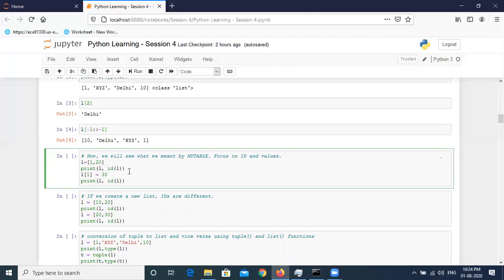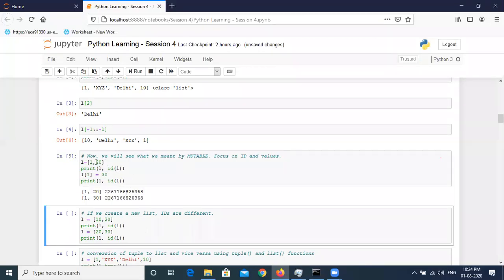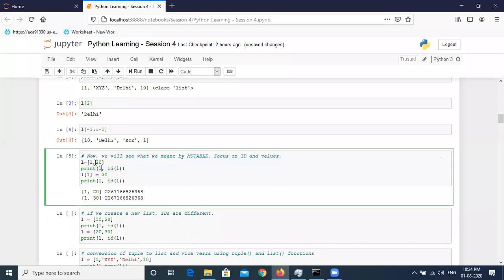Let's check the output. You can see that first the list was printed, 1 comma 20, and then we replaced the value from 20 to 30 at index 1, and then again printed the list. Then it has returned 1 comma 30. This makes the list mutable because we have altered an existing element of the list, and you can see the IDs of that list are indeed the same. This means that it has not created a new variable, it has altered the existing variable at the same memory address. Is it clear? Because understanding this is very important.